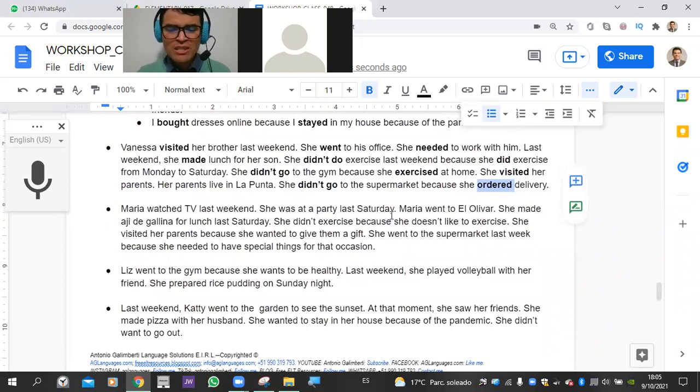Next, Maria watched TV last weekend. She was at a party last Saturday. Maria went to El Olivar. She made ají de gallina for lunch last Saturday. She didn't exercise because she doesn't like to exercise. She visited her parents because she wanted to give them a gift. She went to the supermarket last week because she needed to have special things for that occasion. Beautiful. Watched. Good. Was.